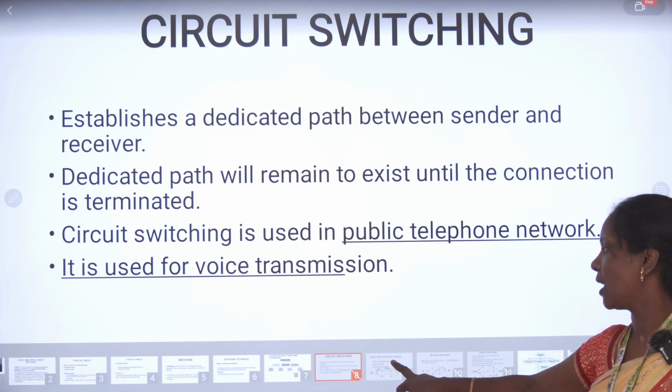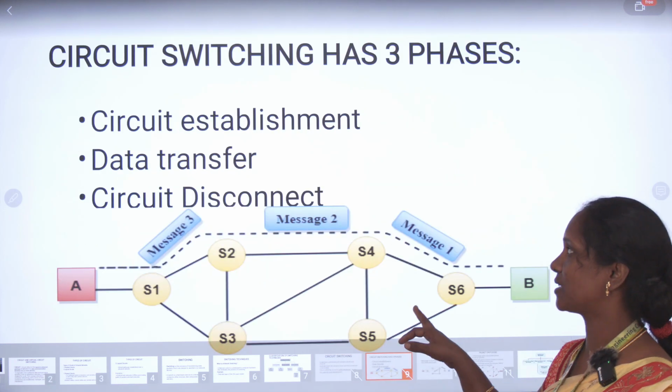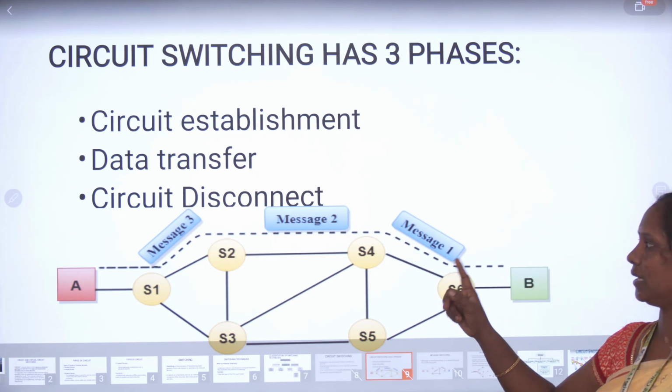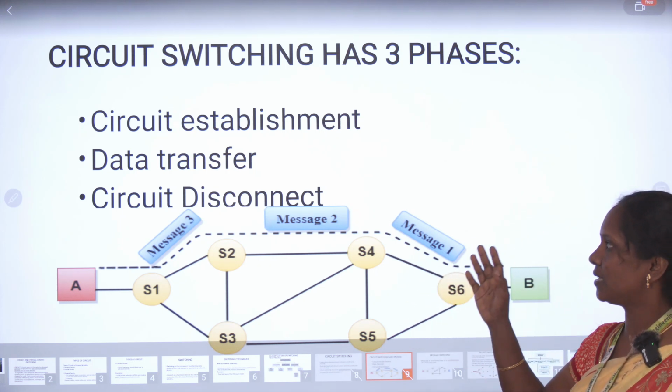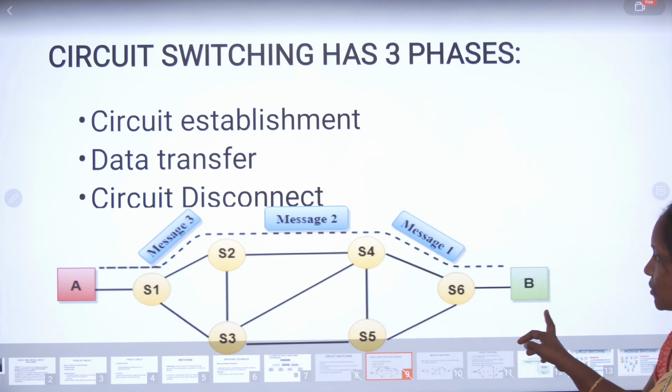Circuit switching network. Circuit switching has three phases: circuit establishment, data transfer and circuit disconnect.